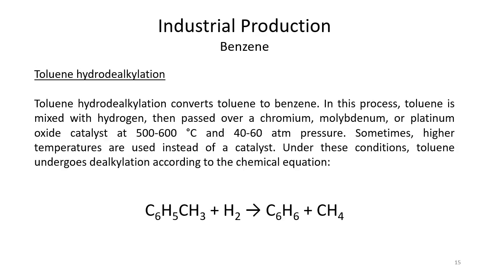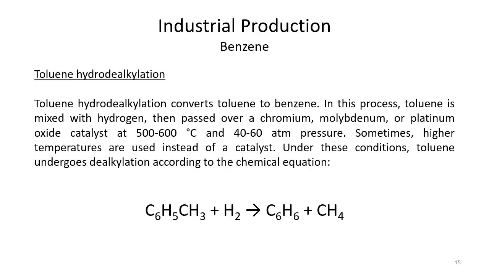The next industrial synthesis of benzene is through the toluene hydrodealkylation. As the name suggests, hydrodealkylation is about removing the alkyl part from toluene, and this is done by the help of hydrogen. If you remember the structure of toluene, it has a benzene ring, and on the benzene ring there is a methyl group attached, and then this methyl group can be dealkylated or can be removed from benzene with the help of hydrogen gas.